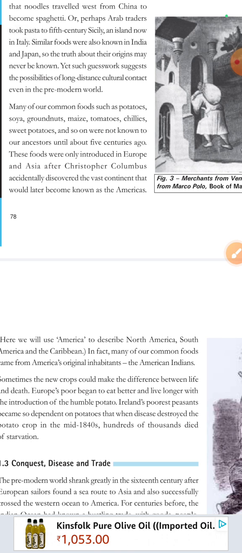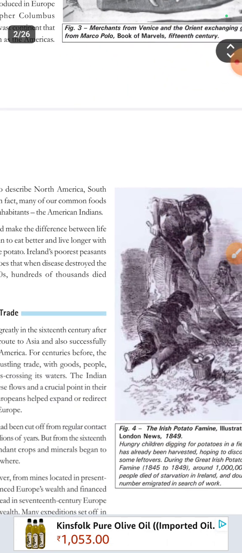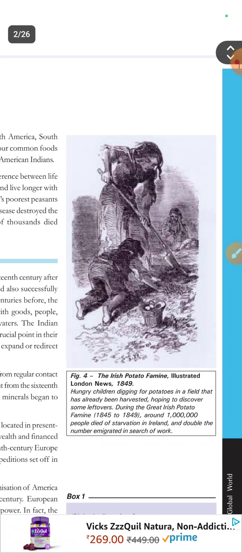Ireland's poorest peasants became so dependent on the potatoes that when disease destroyed the potato crop in the mid-1840s, hundreds of thousands died through starvation. Here you can see the picture, the Irish potato famine, illustrated in 1849: hungry children digging for potatoes in a field that has already been harvested, hoping to discover some leftovers. During the Great Irish Potato Famine from 1845 to 1849, around 10 lakh people died of starvation in Ireland, and double the number emigrated in search of work.